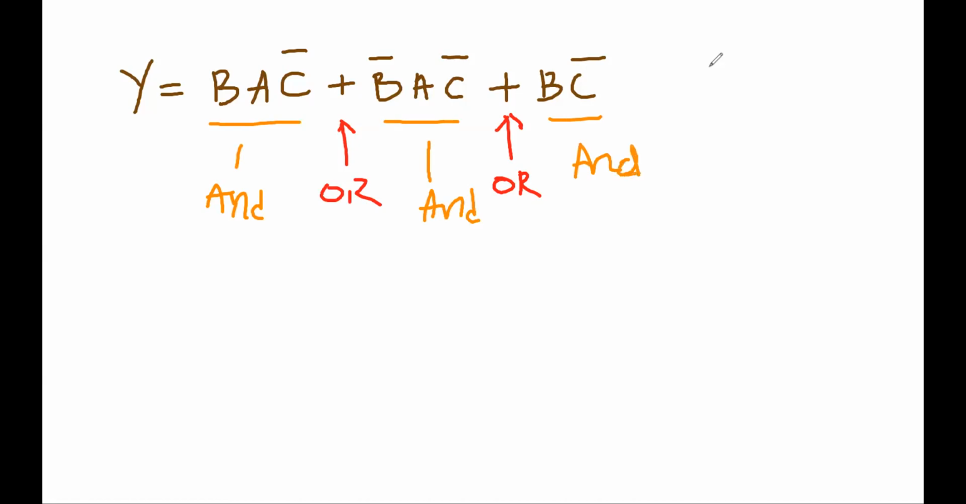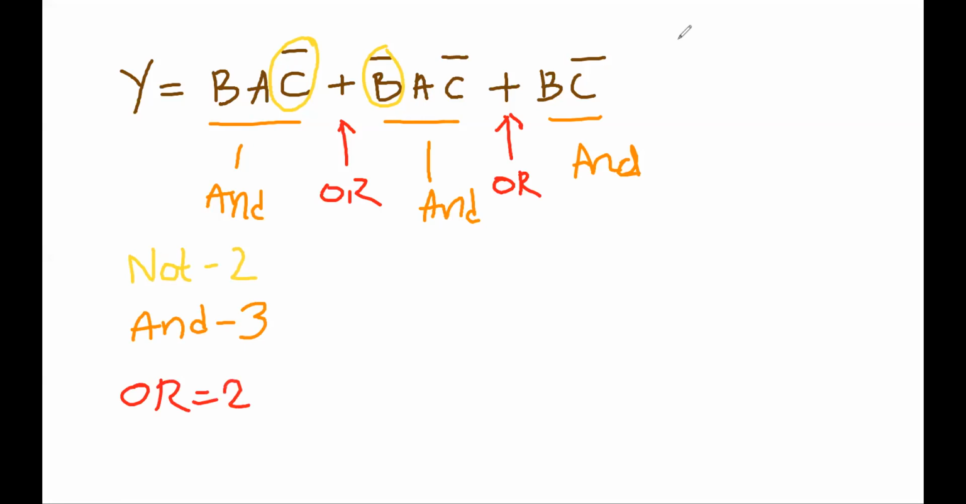How many NOT gates are required? Here one NOT, here one NOT. With 2 it is sufficient, for B and C. Same thing we won't be doing again and again. So with 2 NOT gates, it's okay. NOT gate how many? 2. AND gate how many? 3. OR gate how many? 2. So what we will do, we will try to reduce this expression.